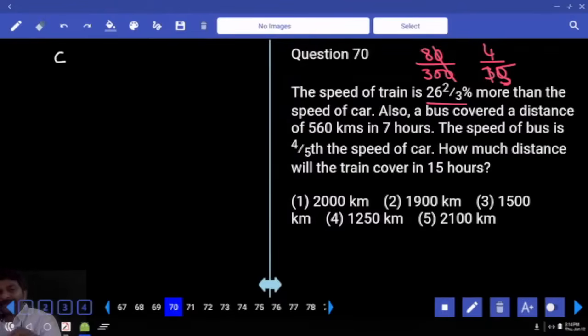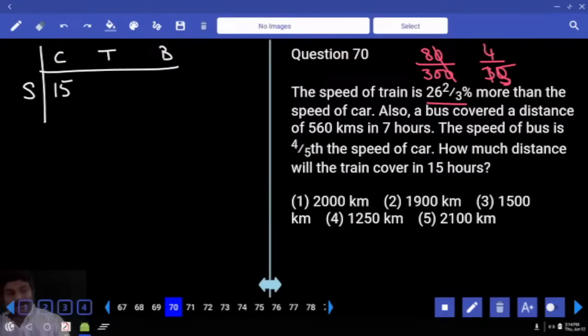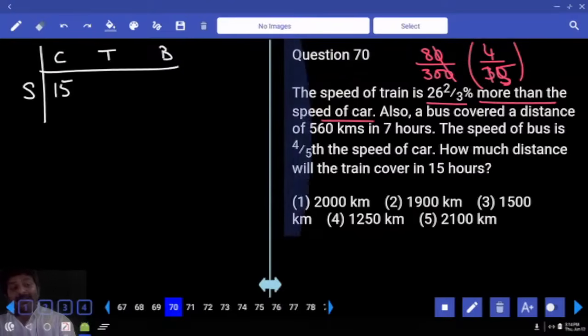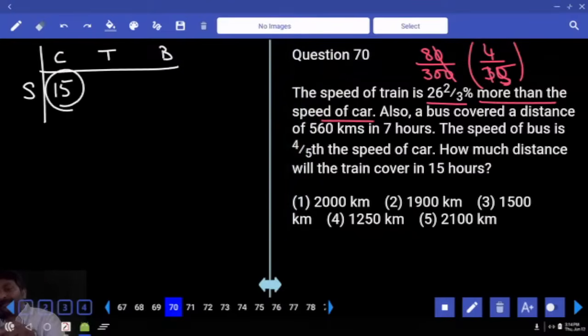So we have car speed, then train speed, and then we also have the bus. They are talking about speed now. The train depends on the car, so the fraction is 4/15. The denominator is 15, so I'll take the car speed as 15 parts. The train speed is 4/15 more than the car. 4/15 of 15 parts is 4, so 4 more means 19 parts.